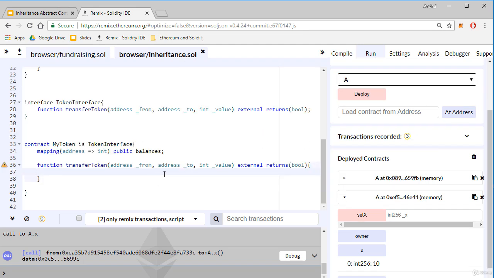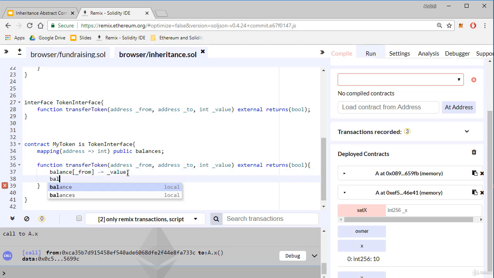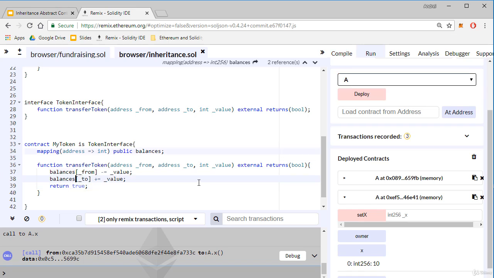And the function definition is balances[_from] -= _value. So we subtract the value from the balance of this address, and we add the same value to the balance of the _to address: balances[_to] += _value. And this function returns true. Okay, here we have balances and not balance. This is my function implementation. Now I can deploy my MyToken contract. The contract can be deployed.